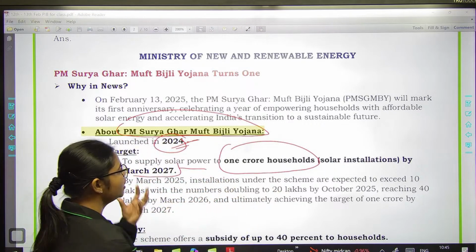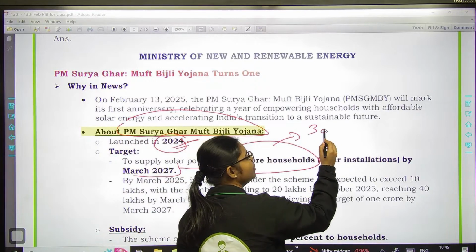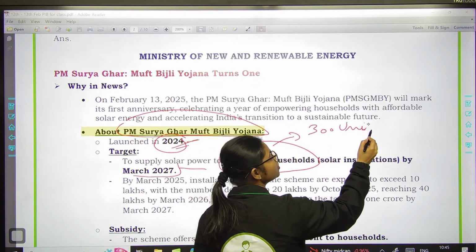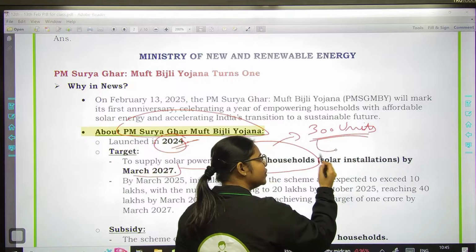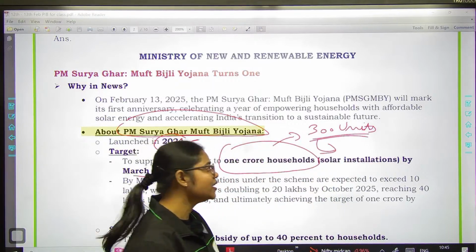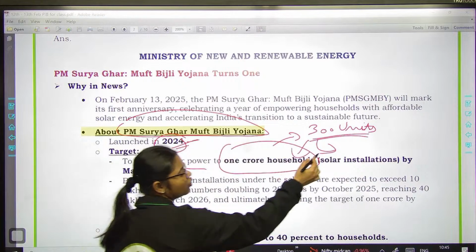And under this particular initiative, government will try to provide 300 units of free electricity to 1 crore households on a monthly basis.